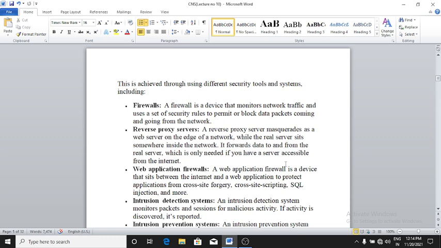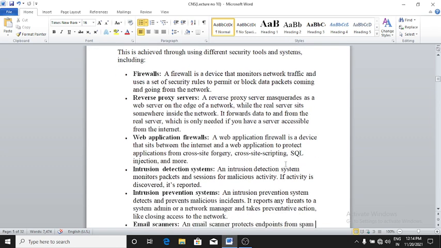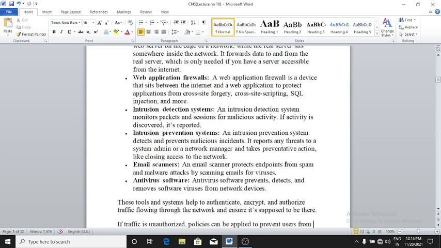Clear? Next is the intrusion detection system. An intrusion detection system monitors the packets and sessions for suspicious activity. If activity is discovered, it's reported. Clear? Next is the intrusion prevention system.